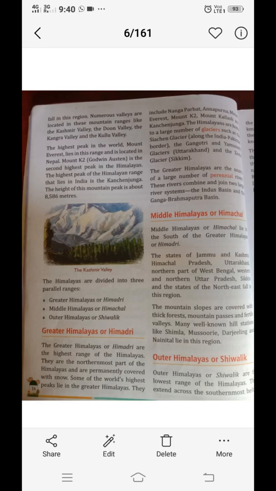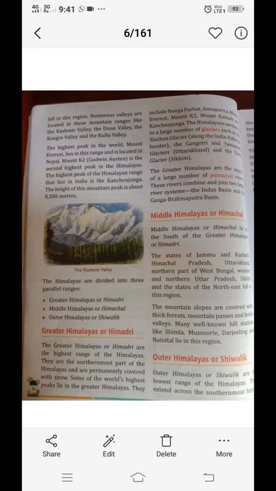The width of this region is not very large, and the southernmost part of the Himalaya is Shivalik. It also merges with the foothills of the Himalaya. The foothills of the Himalaya are known as the Tarai region. The region has a number of valleys and the mountain slopes are covered with thick forest. The Shivalik are home to a number of wild animals.